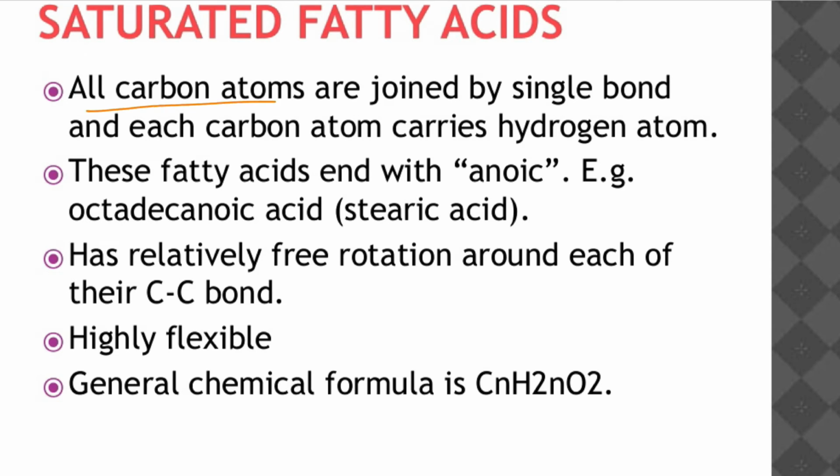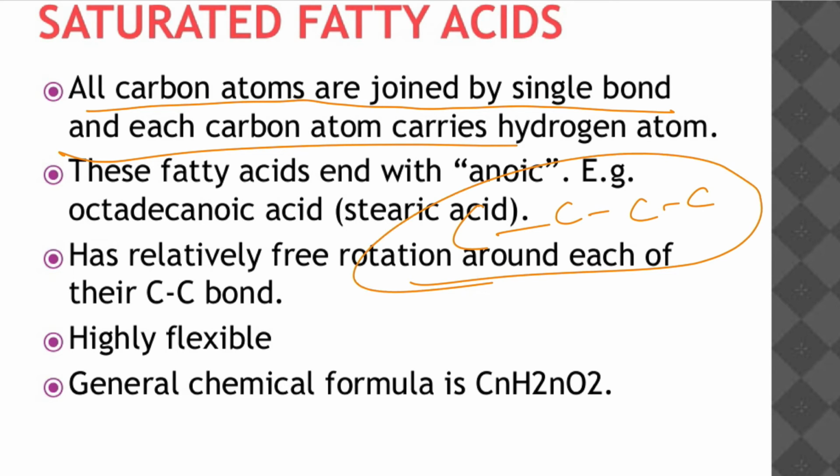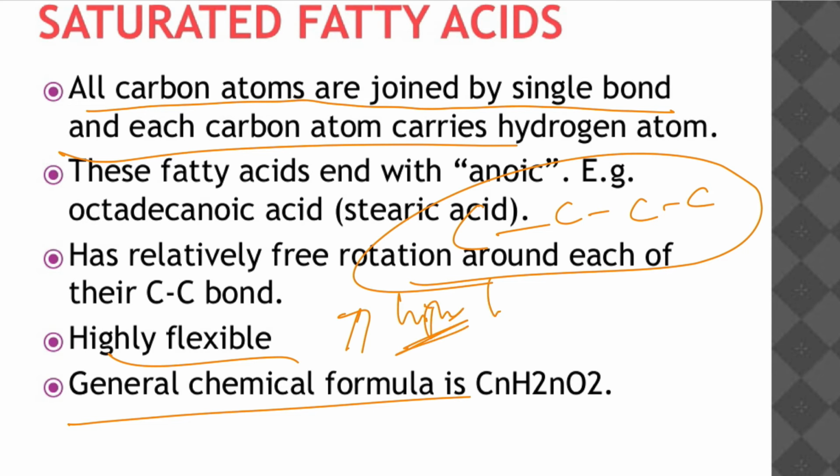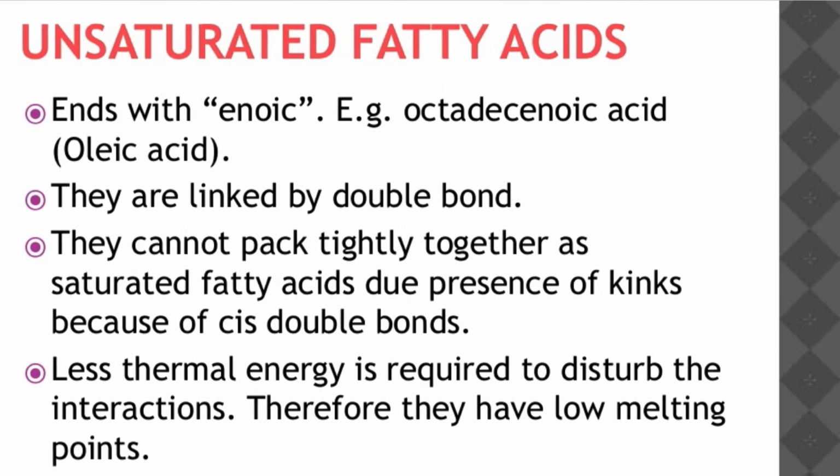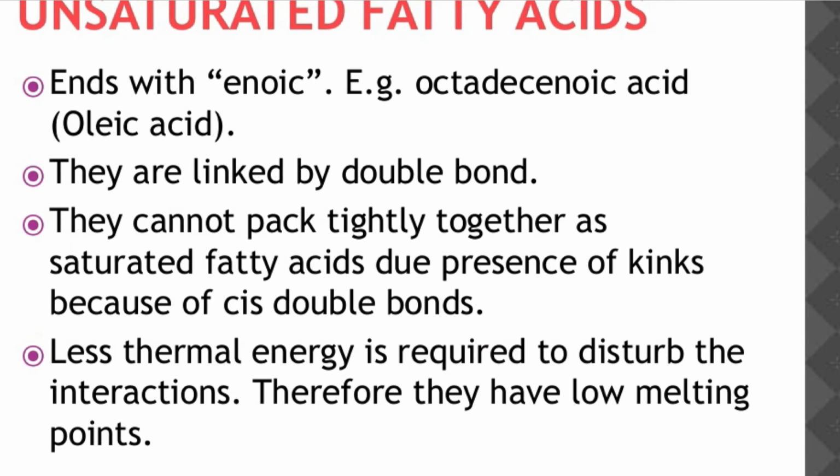Let's discuss briefly the saturated fatty acids. All carbon atoms are joined with single bonds like this. Then those are called saturated fatty acid chains, highly flexible. They have higher melting points. Note that they are normally solids at room temperature. Unsaturated ones are normally liquids at room temperature. They are anionic forms, for example octadecenoic acid, oleic acid it's called.